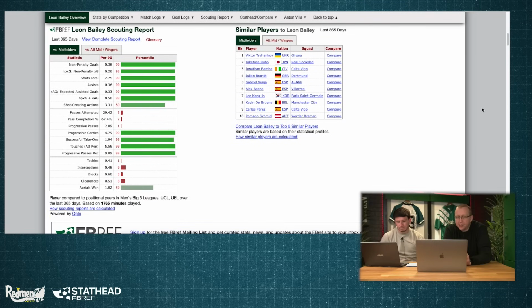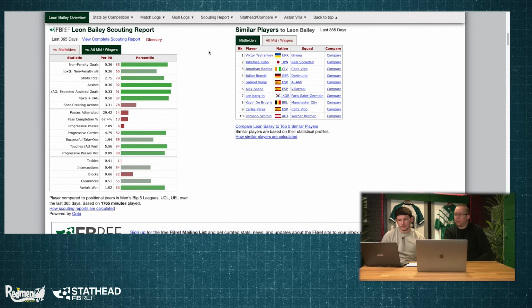So in terms of his percentiles, he's top 1 percentile versus midfielders, this is. Should I go versus attacking players and wingers? Yeah. Okay. So now you see the difference from the Mo Salah 99th percentiles from earlier on. Top 15% in terms of assists, he ranks really highly. In terms of expected assists, touches in the penalty area, very good. Not quite as many shot creating actions as the likes of Mo, but who does?